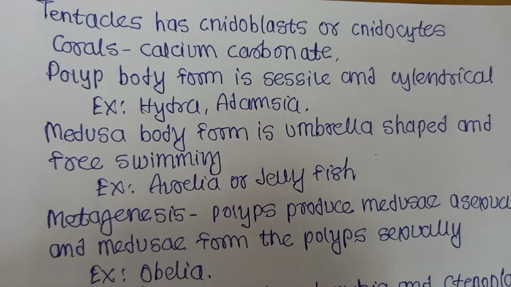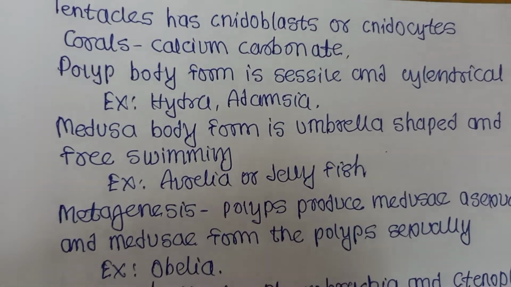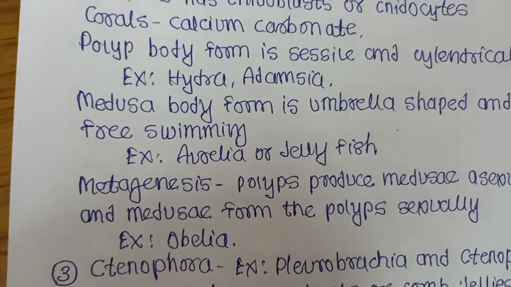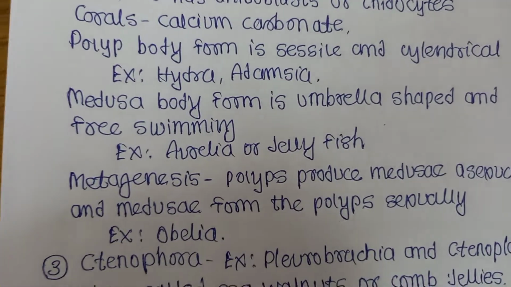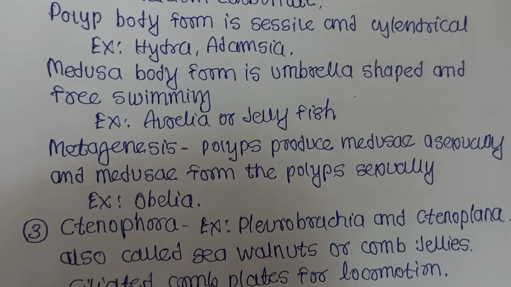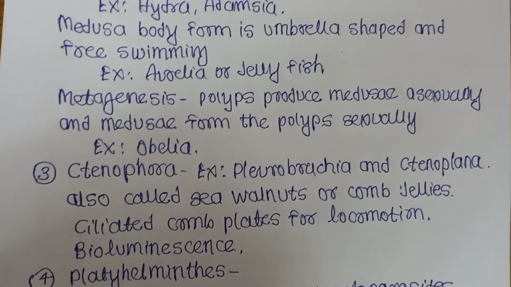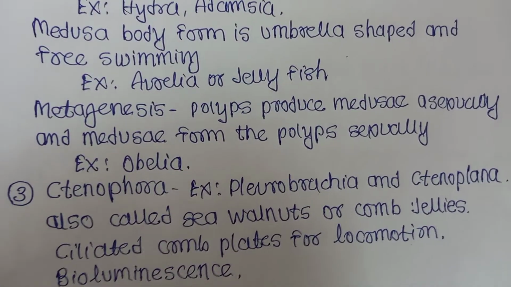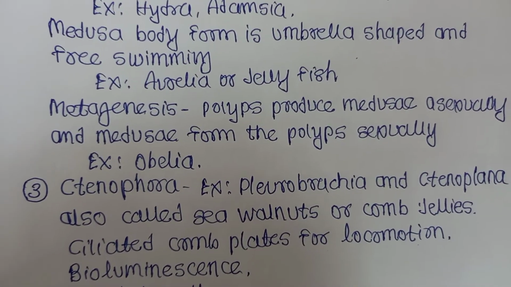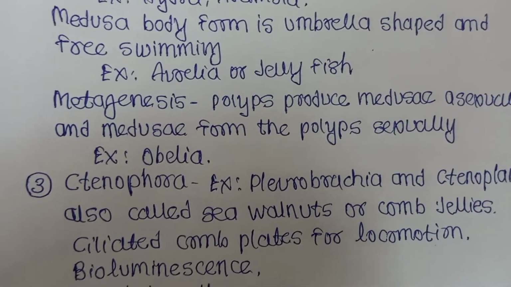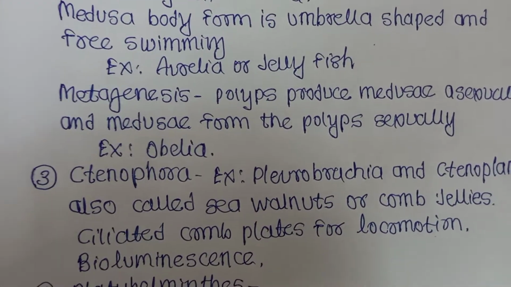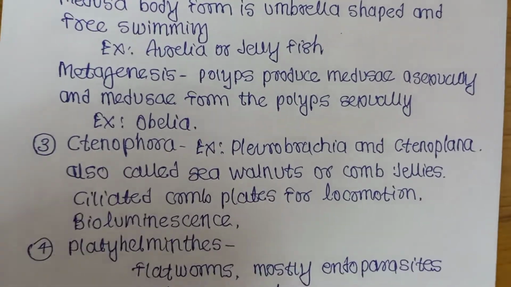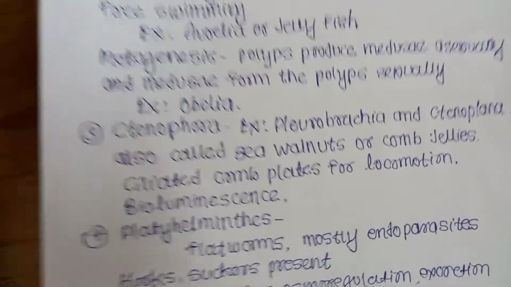Polyp body form is sessile and cylindrical. Example, Hydra and Adamsia have polyp body form, and Medusa body form is present in Aurelia or jellyfish, that is umbrella shaped, free swimming. What is metagenesis? When polyps produce medusae asexually and medusae form the polyps sexually, this is called metagenesis. Polyps converting into medusa, medusa converting into polyps, this is called metagenesis. Example, Obelia has the phenomenon of metagenesis.